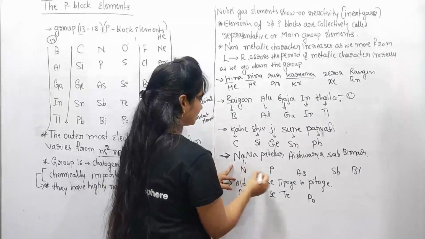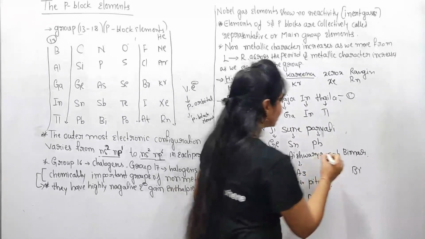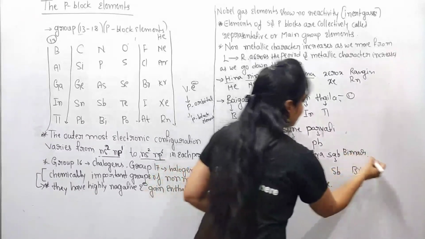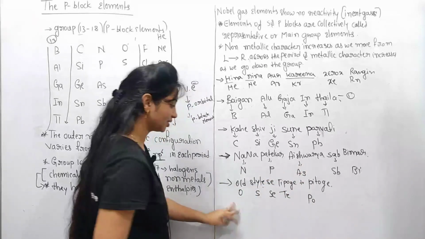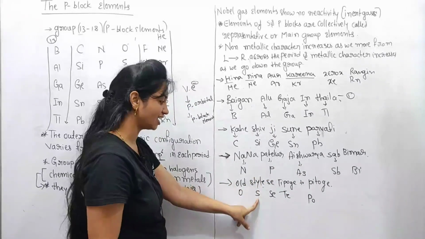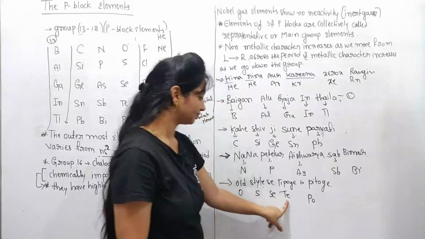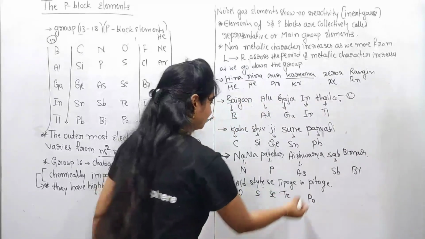Nana nitrogen, Patekar phosphorus, Aishwarya arsenic, sab antimony, bimar bismuth. Old oxygen, style sulfur, se selenium, tipoge tellurium, pitoge polonium.